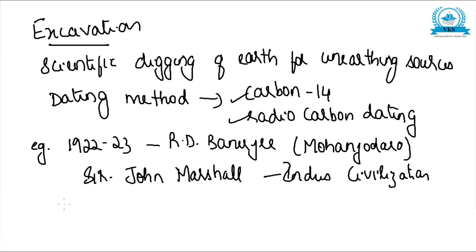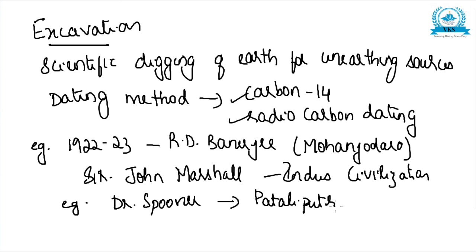Another example we can say is Dr. Spooner. Dr. Spooner was one of the important persons who tried to excavate Pataliputra, but in between some problems came and he was not able to fully do it. But Dr. Spooner has the credit of excavating Pataliputra. So like that, many important historians have done the work of excavation to find out the sources. Excavation is a scientific digging of earth to find out sources.